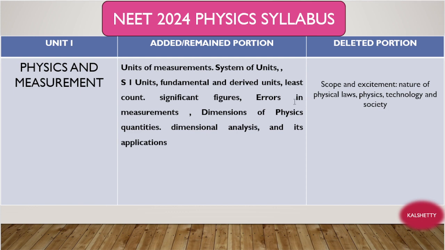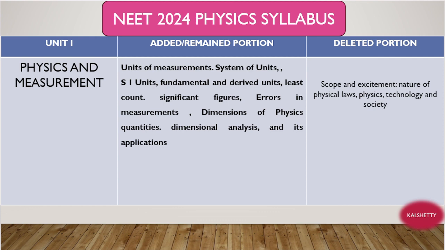Okay, now see, first we'll discuss the NEET 2024 physics syllabus. We know the syllabus consists of both first year and second year topics. That's why if you want to clear your NEET, you have to study both first year and second year. Those who are in first year, this is a very good opportunity, you have a good amount of time.